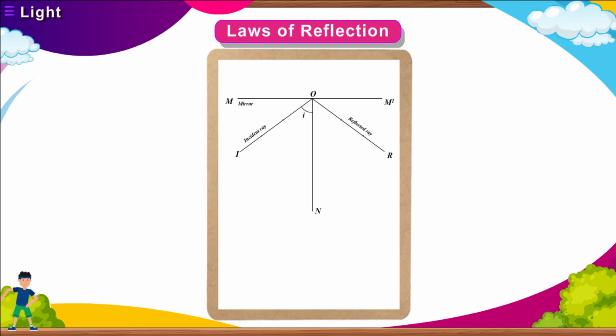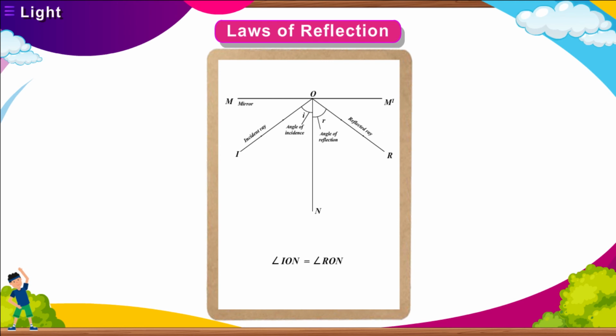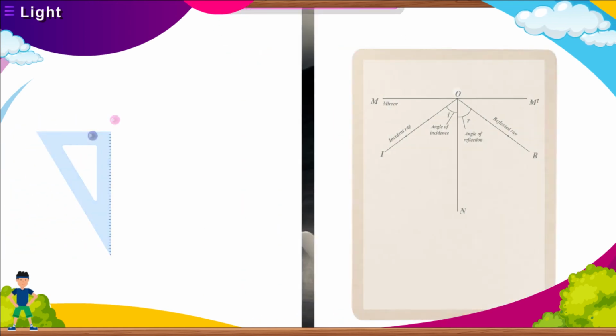Measure the angle ION and the angle RON. You will find that the angle of incidence is always equal to the angle of reflection. It means angle ION is equal to angle RON. It proves the first law of reflection. Second law of reflection. Angle of incidence is always equal to angle of reflection. These laws of reflection are applicable to all types of plane and spherical surfaces.